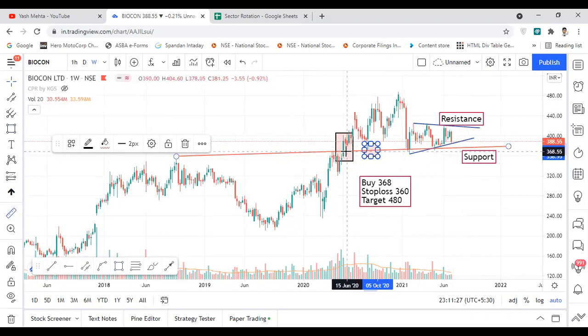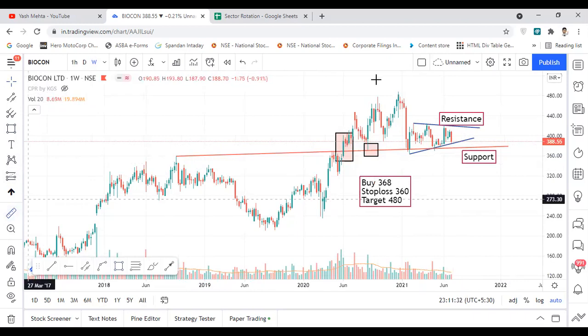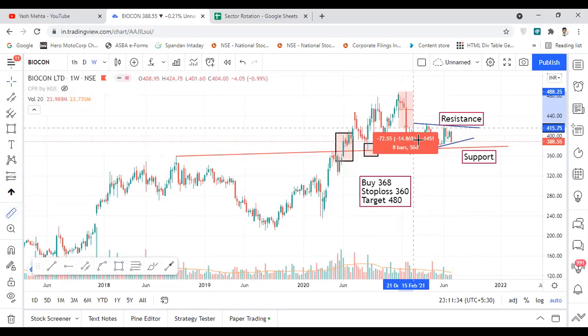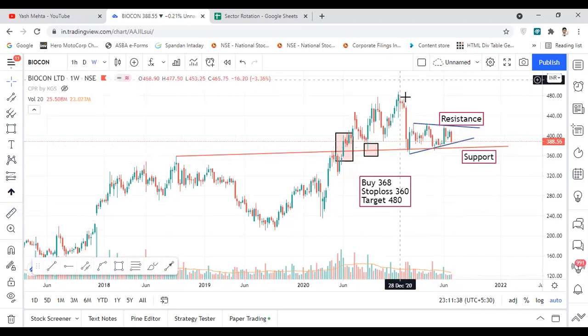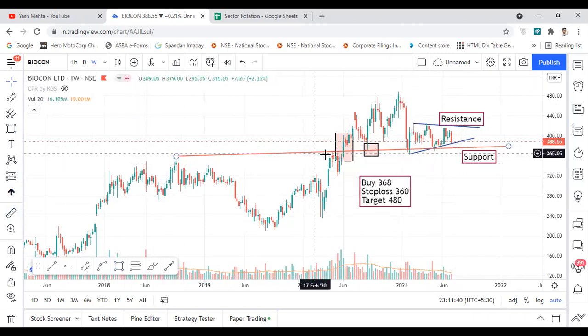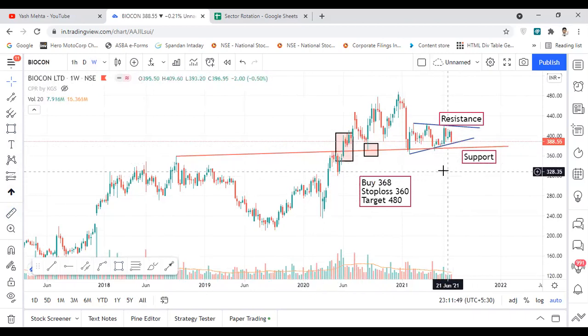After the breakout, the Biocon stock had given a rally of around 33%, and after this the stock had corrected by almost 23%. So basically the stock is now retesting its previous resistance level, which is now acting as support. Here, if you look, there is one support here, another here, and a third here. So it is getting support near this red line, which is a positive sign for the stock.